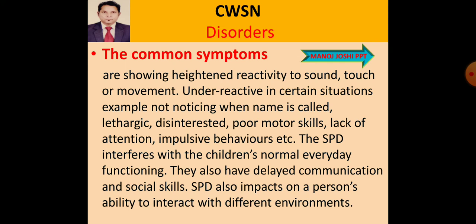Poor motor skills mean poor movement skills, because every activity, every reaction comes from the brain. Whatever activity we are doing, the message comes from the brain. So poor motor skills, lack of attention, impulsive behavior, etc.